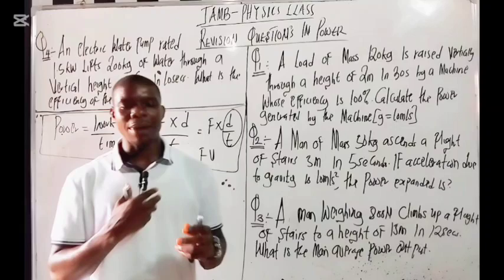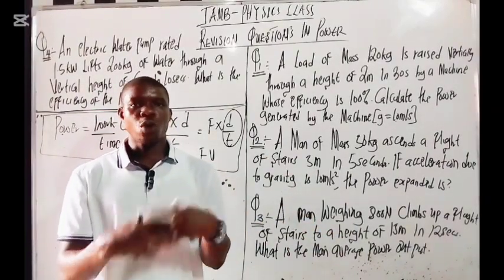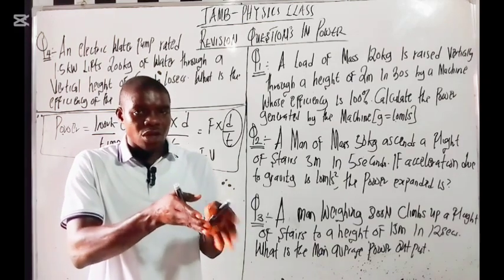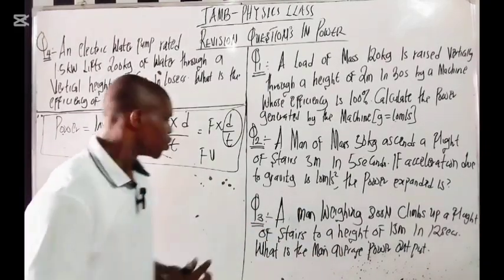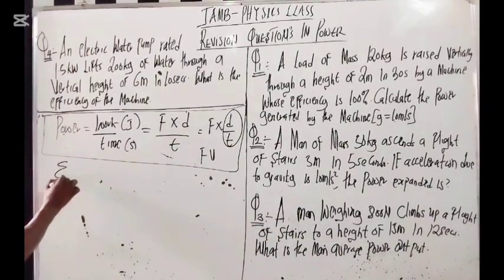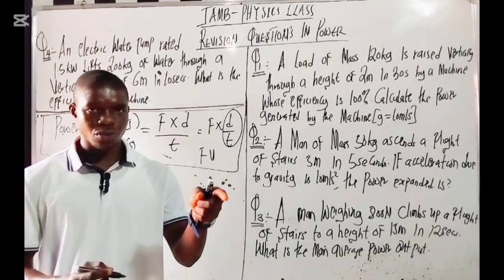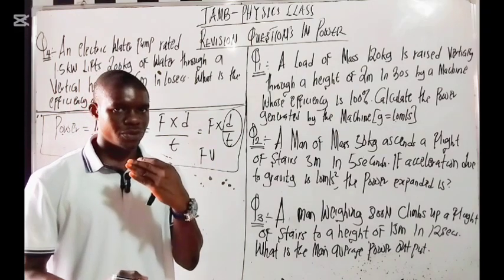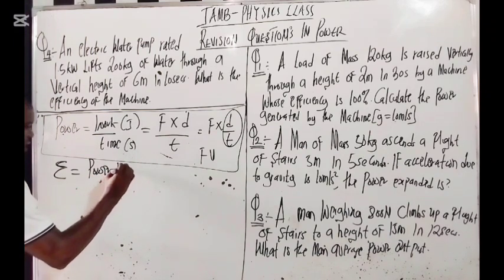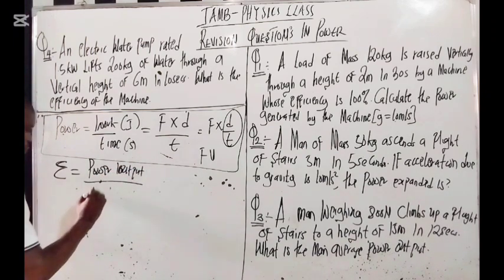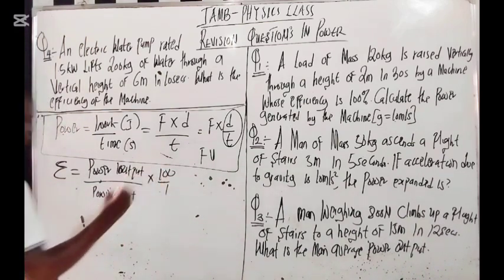And you cannot talk about power without talking about the efficiency of the machine, because when we talk about power, we are talking about the machine you are using to do the work. Very important. So we talk about efficiency, which is power output over power input. So efficiency equals power output over power input times 100 over 1.